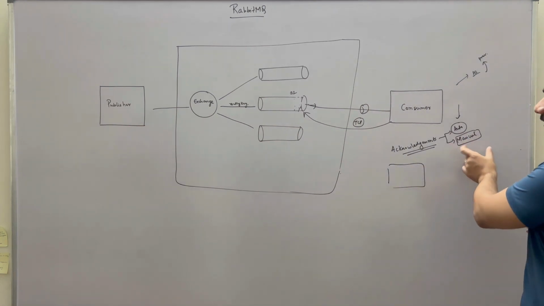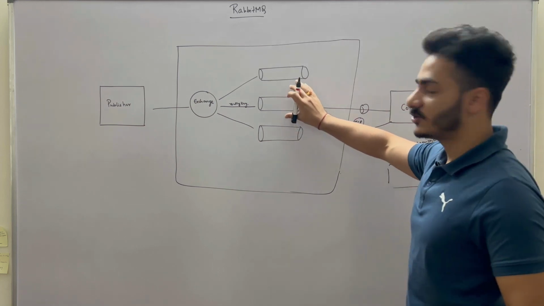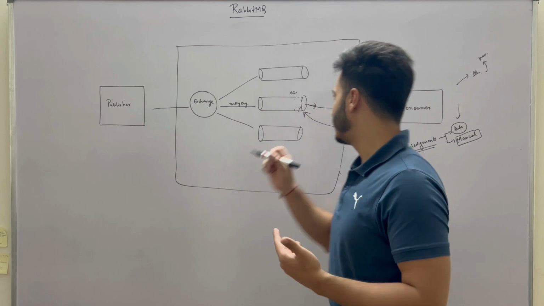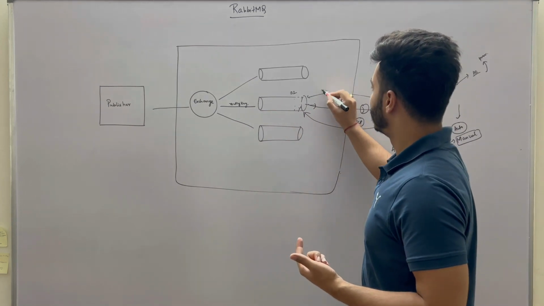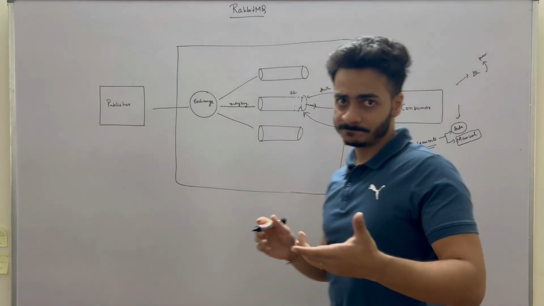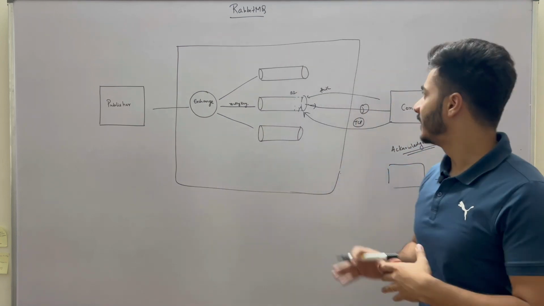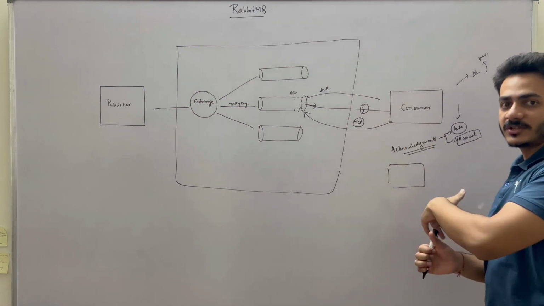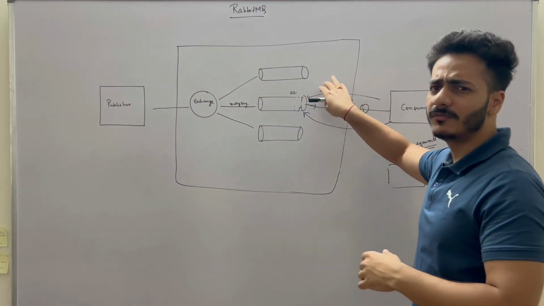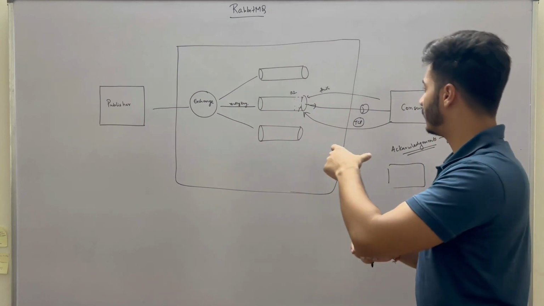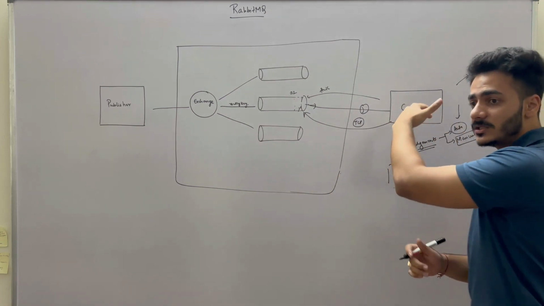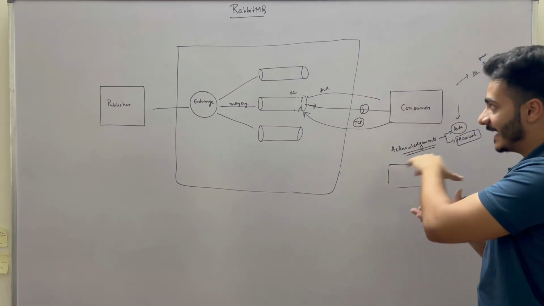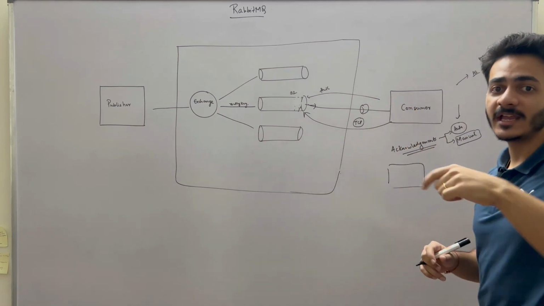What manual acknowledgement means is this queue will push the message, and of course, since we are using a TCP connection, it will receive the acknowledgements at TCP level. That will be immediate, but this doesn't mean that the consumer has performed operations on it, right? Because that is a normal acknowledgement at TCP level. What we want is for this consumer to consume that message, perform all the operations, and then send the acknowledgement. That will be done at AMQP level.